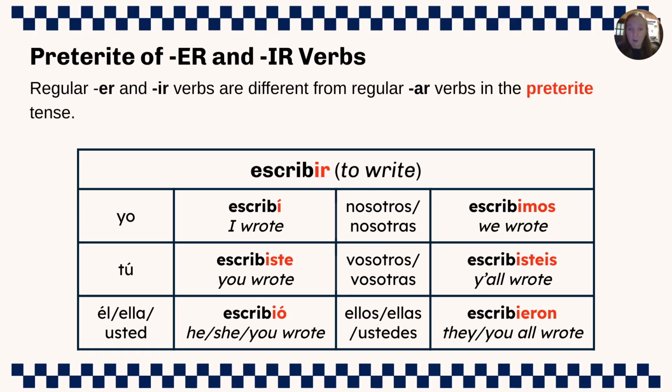Looking at an IR verb, we have escribir, meaning to write. You'll notice that ER and IR verbs have the same verb endings in the preterite tense. In the yo form, we have escribí, to say I wrote. In the tú form, we have escribiste, to say you wrote. In the él, ella, usted form, we have escribió, to say he, she, or you wrote. In the nosotros form, we have escribimos, to say we wrote. In the vosotras form, we have escribisteis, to say y'all wrote. And the ellos, ustedes form, we have escribieron, to say they or you all wrote. And again, remember that tú is informal and usted is more formal.